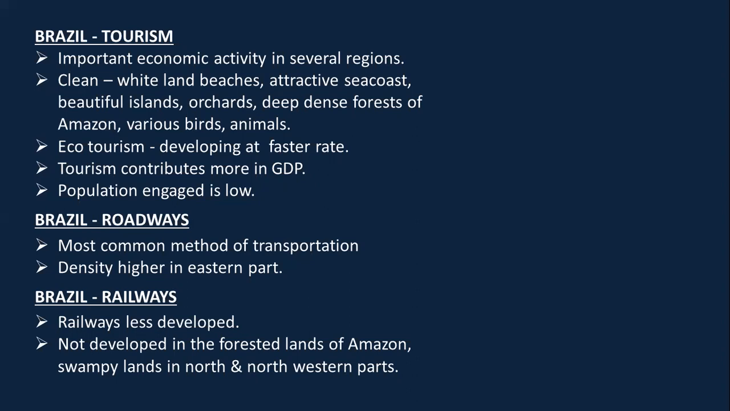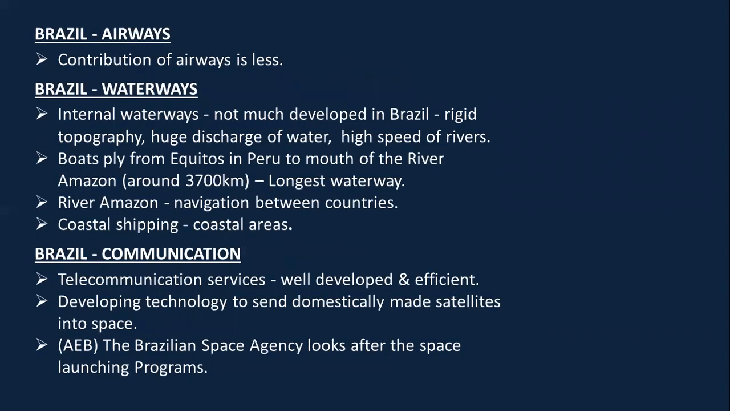Transportation in Brazil is also in terms of roadways, railways, airways, and waterways. So, roadways is the most common method of transportation. The density of roadways is higher in the eastern part. Railways is not very well developed, and it is definitely not developed in the forested lands of Amazon, in the swampy lands of north and northwestern plains. Airways again is also not very well developed in Brazil.